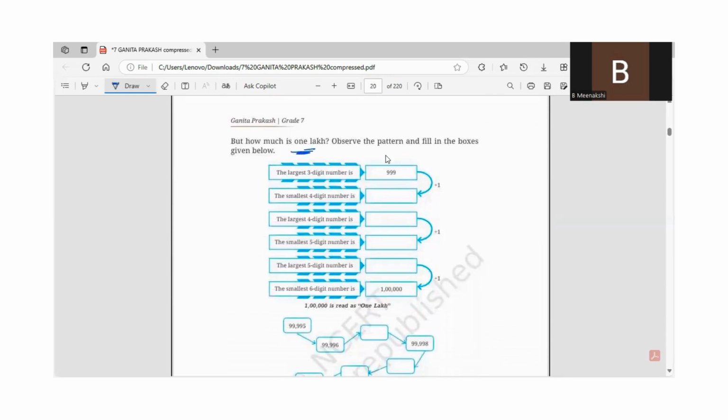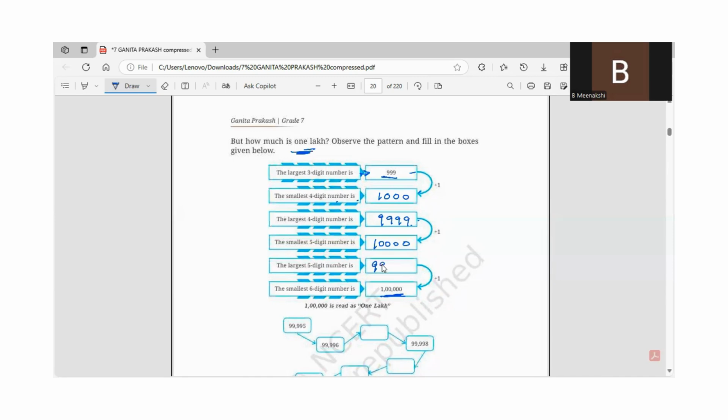Let us observe the pattern and fill in the boxes. The largest three-digit number is 999. The smallest four-digit number is obtained by adding 1 to the largest three-digit number. So this is 1000. Similarly, the largest four-digit number is 9999. The smallest five-digit number is obtained by adding 1 to this 9999. Total is 10,000.